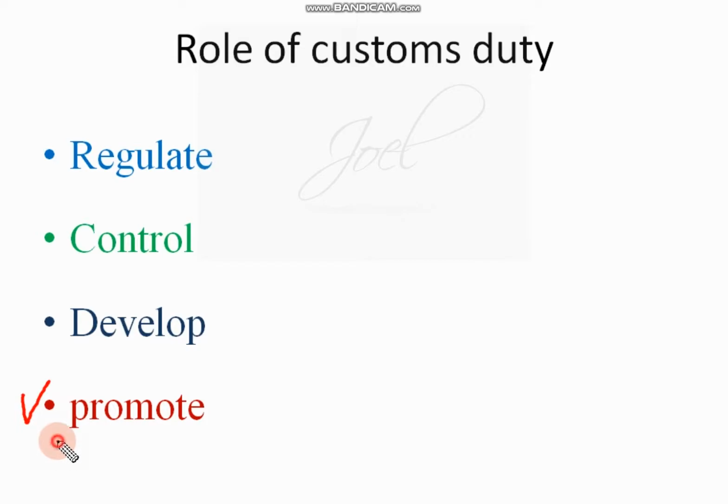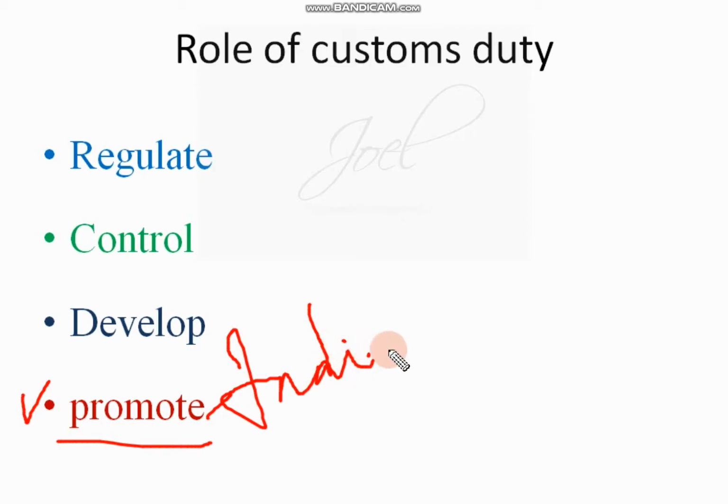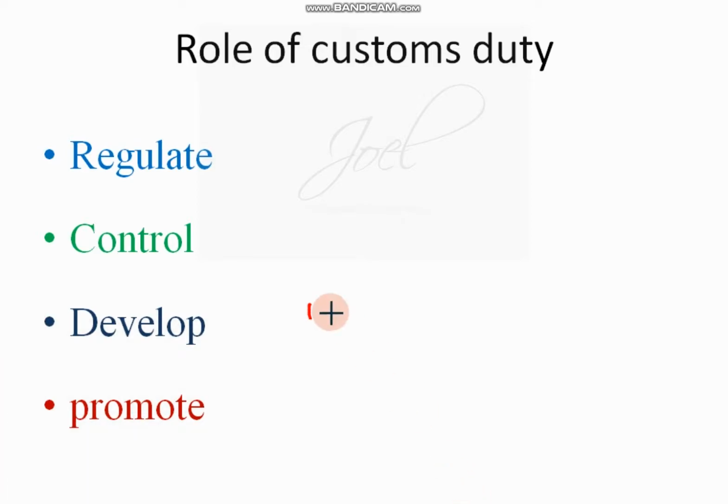Next one is promote. Promote whom? Promote Indian companies. So Indian companies are supposed to be promoted, so that's why customs duty will be levied on import of the products. As a result of that, Indian products will become cheaper compared to foreign products. So these are the things we should know.